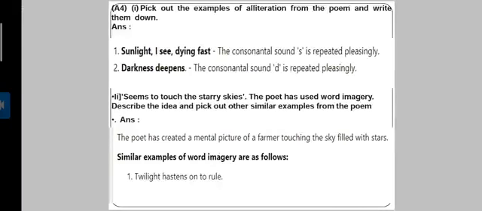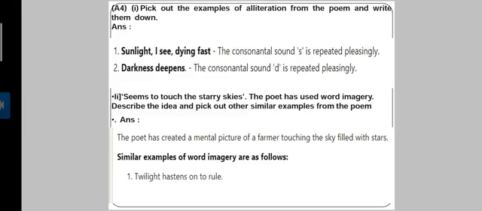Activity 4. Pick out the examples of alliteration from the poem and write them down. These are the examples. Sunlight I see dying fast. The consonantal sound S is repeated pleasantly. Darkness deepened. Again the consonantal sound D is repeated pleasingly. Next. Seems to touch the starry skies. The poet has used word imagery. As we all know, word imagery has been used by the poet in the entire poem.